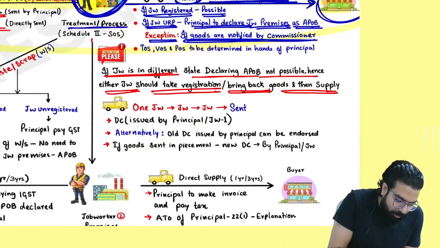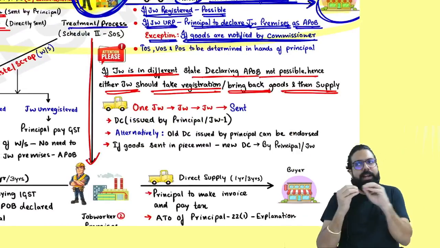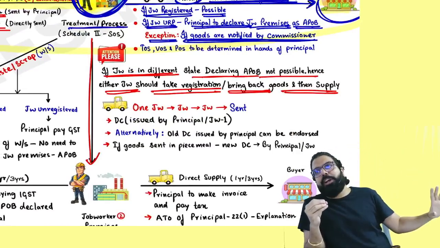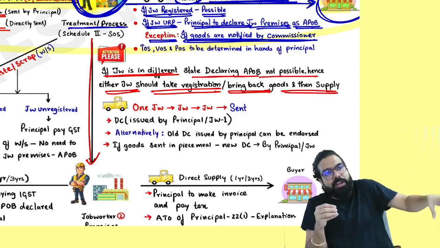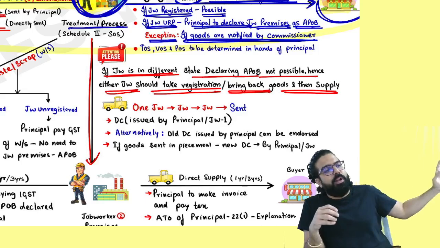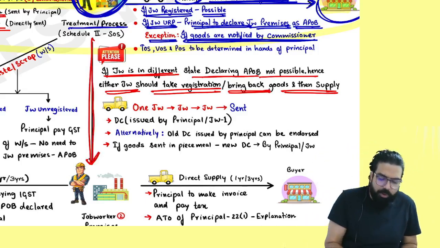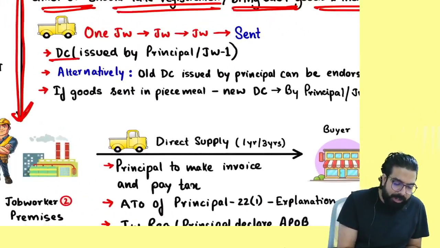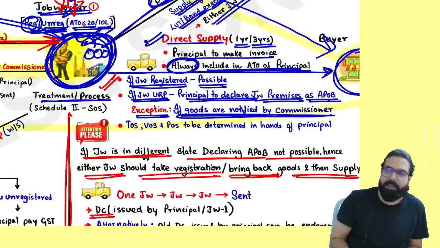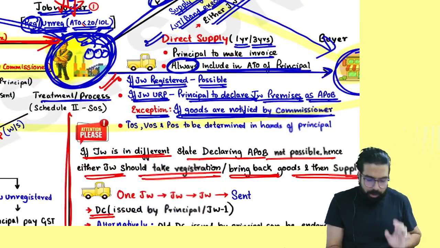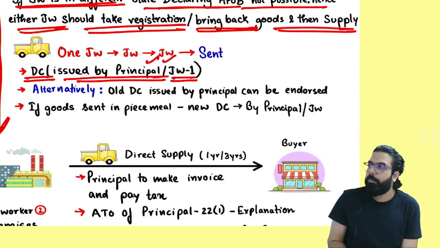Sir, can I send goods from one job worker to another job worker? For an example, I sent clothes. That job worker made the shirt ready. After the shirt is ready, I have to send the shirt for putting the button. I have to send it to another job worker. Can I send from one job worker to another job worker? Yes. Remember one thing, when the goods are going from one job worker to another job worker, delivery challan has to be issued either by this principal or by this job worker. It says delivery challan will be issued by job worker number 1 or the principal.